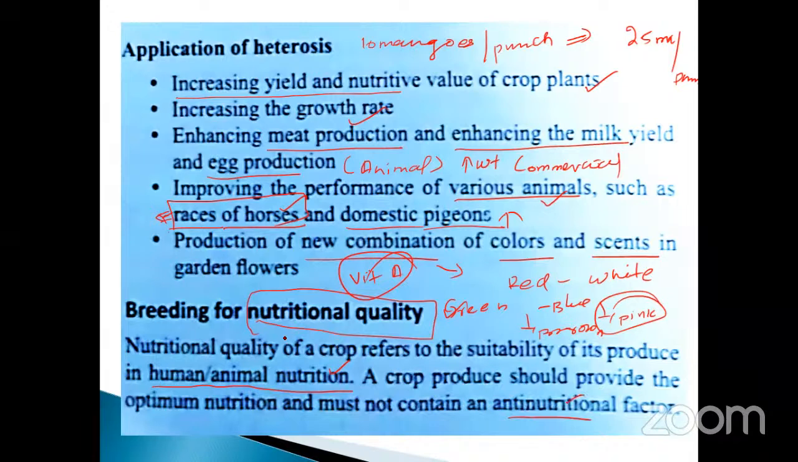Sometimes they may ask the question on breeding for nutritional quality. Such a type of crop will not contain anti-nutritional factors. That is very important. Sometimes the anti-nutritional factor question is asked under breeding for nutritional quality. It is also one of the basics, like that they may ask questions. Okay, so go to the next one.